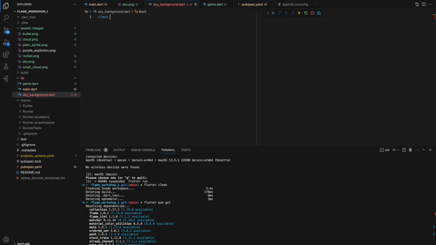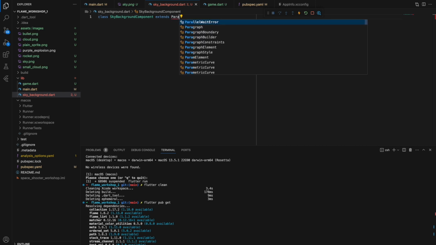I would call it SkyBackgroundComponent. Yeah, just a naming convention. Add Component at the end of the name of your class, so it's easier to understand what exactly this class is about, and in our case, everything is a component.